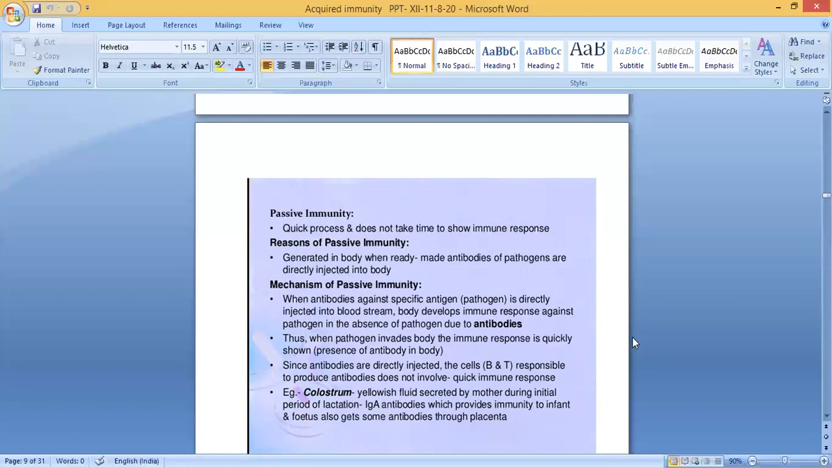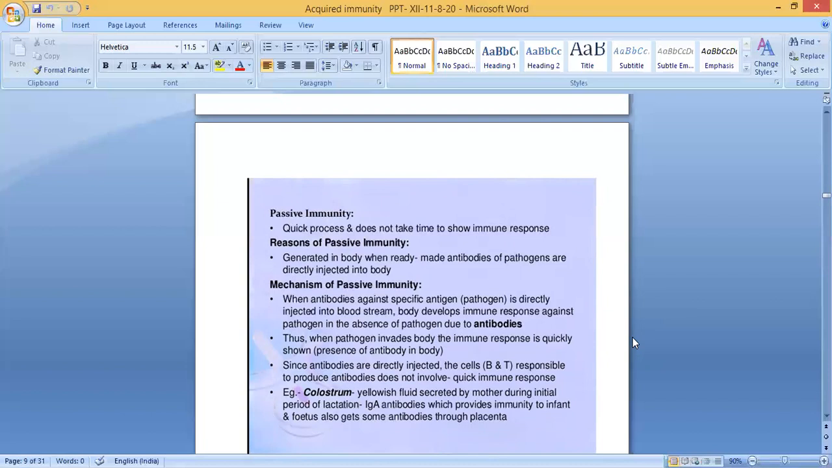What is the mechanism of passive immunity? When antibodies against a specific antigen or pathogen are directly injected into the bloodstream, the body develops an immune response against the pathogen in the absence of pathogen, due to the antibodies. So our body will not produce them; we are directly injecting the antibodies into the bloodstream to kill that particular pathogen. Clear? Thus, when a pathogen invades the body, the immune response is quickly shown.